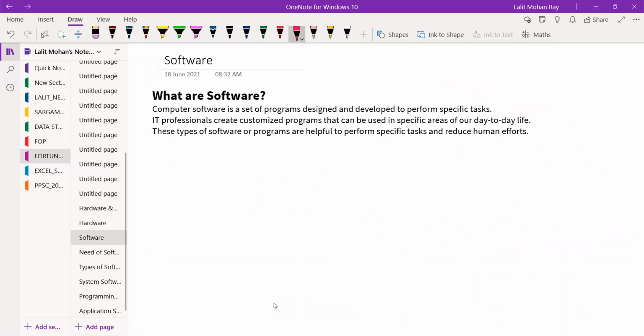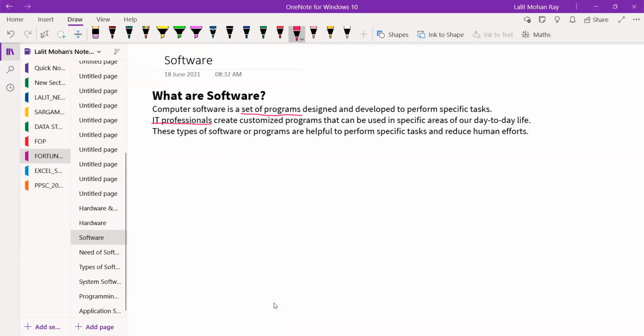So what is software? A computer software is a set of programs designed and developed to perform specific tasks. For a specific purpose, we need specific software. And who builds this software? The IT professionals.